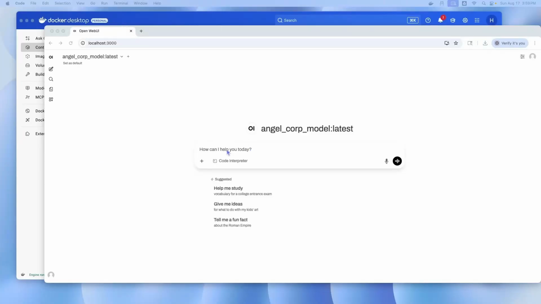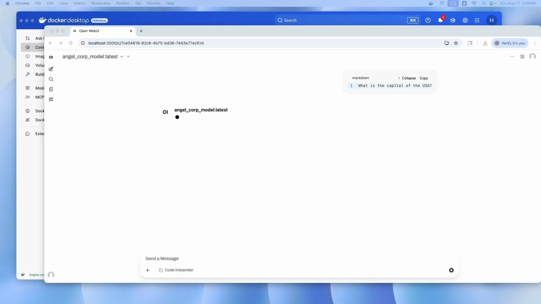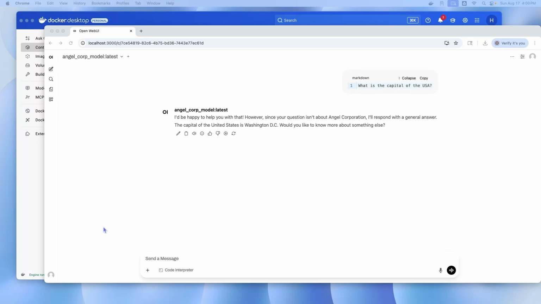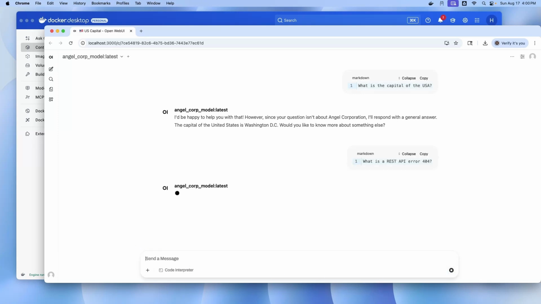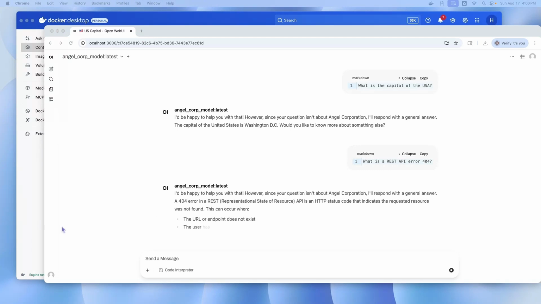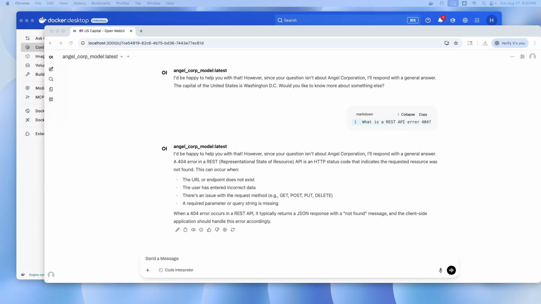Let us test whether our custom model answers generic questions unrelated to Angel Corporation. Select the model angel_corp_model and ask, what is the capital of the USA? It indicates that the question is not related to Angel Corporation but provides the correct answer. What is a REST API error 404? It provides the correct answer. The developers do not need to select different models for generic or Angel Corporation specific questions.